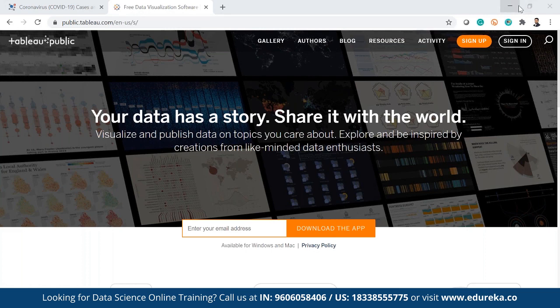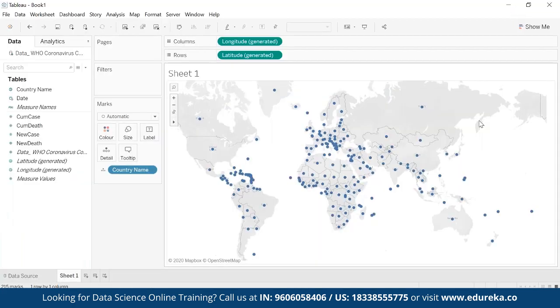Obviously, it's free of cost, but with some limitations. For training purposes, this is sufficient, because the limitations are that I cannot connect to databases and so on, which will not be there in the professional edition. But I think we are okay, because we want to create the visuals from an Excel file or text file. Public can help me to do that, so I'm okay with that.